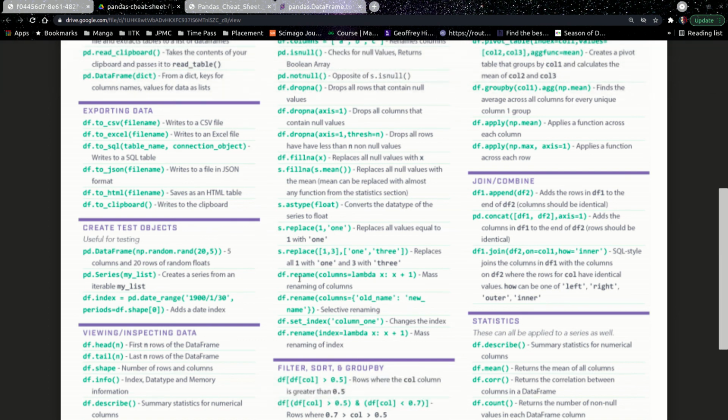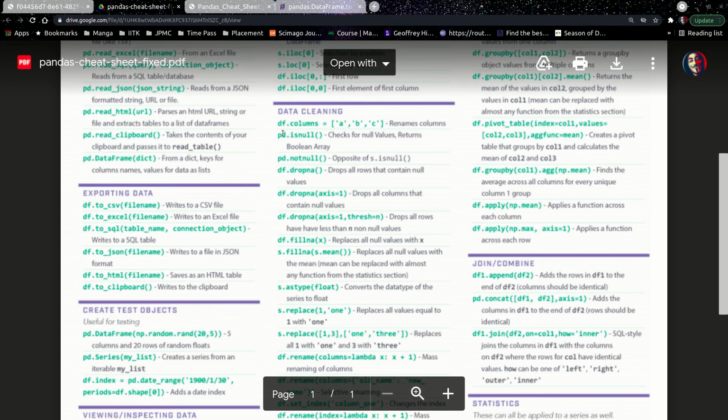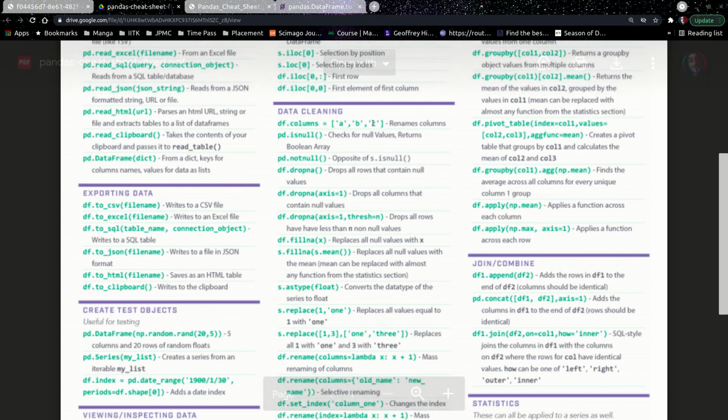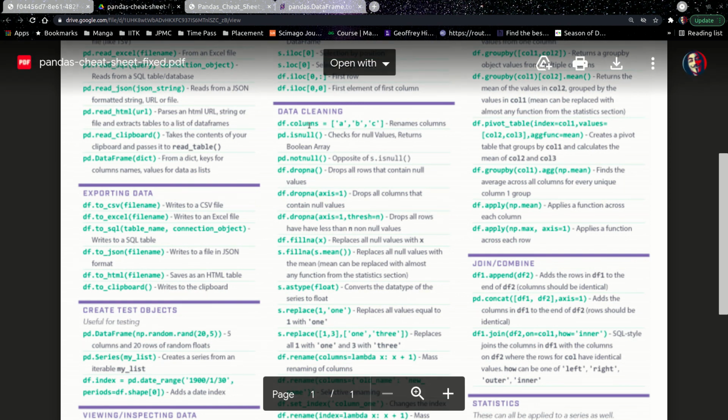Now rename. You can also rename the columns, right? This is a very specific way of using it. As I said, df.columns can be used in this way, renaming columns by just initializing them with df.columns.